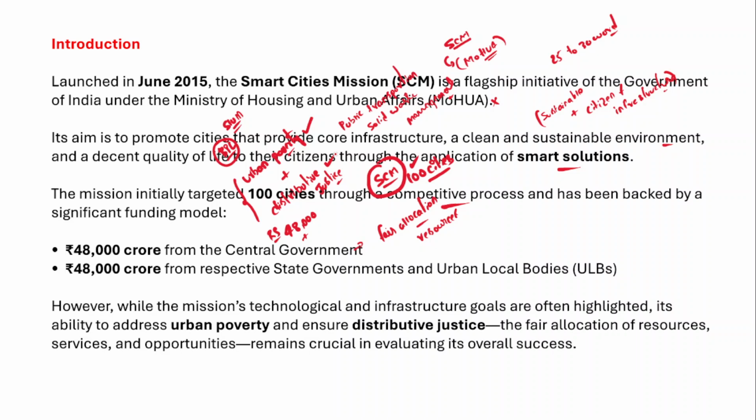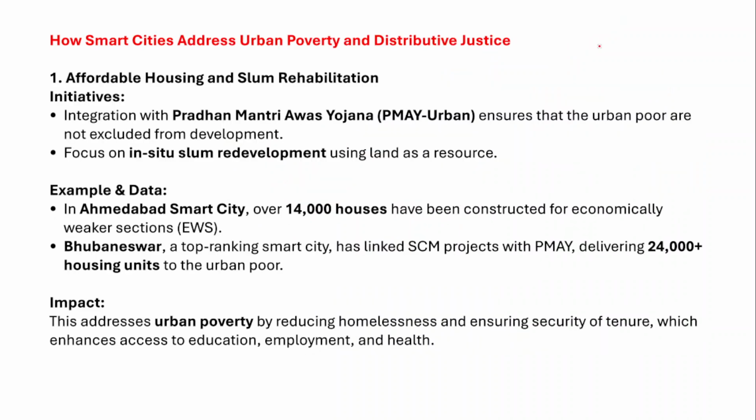Anyway, you're not advised to write such a lengthy introduction. Make sure that you just write a 25 to 30 word introduction about the smart cities mission and its potential to reduce urban poverty and achieve distributive justice in urban areas. So that would be enough and that would be fine. Next we'll understand how smart cities address urban poverty and distributive justice, because this is the core theme of the question.